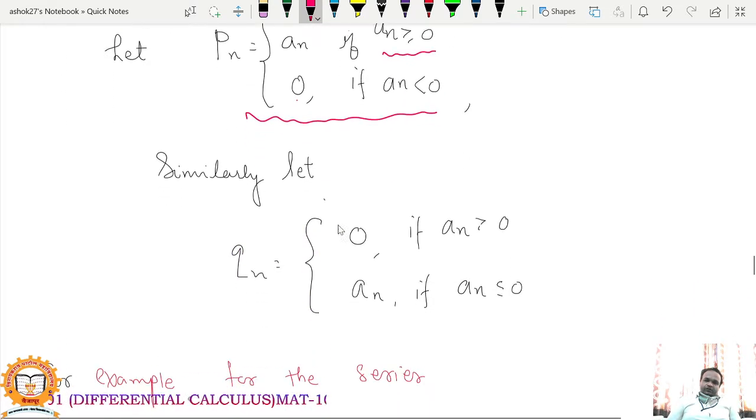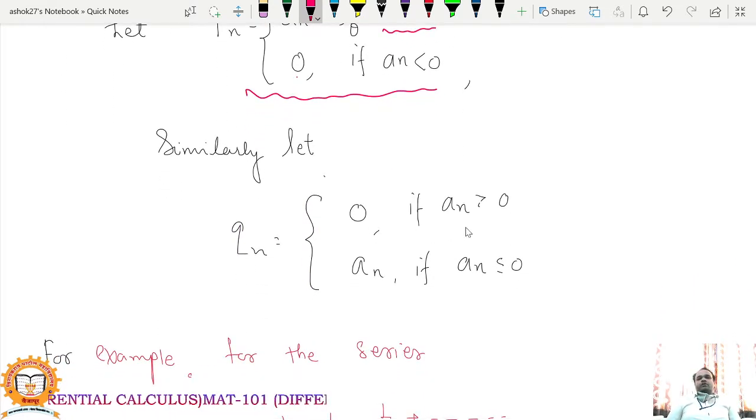And what is Qn? Qn equals 0 if an is positive, and Qn equals an if an is less than or equal to 0. Means if an is negative or 0, the corresponding term we will take in Qn.